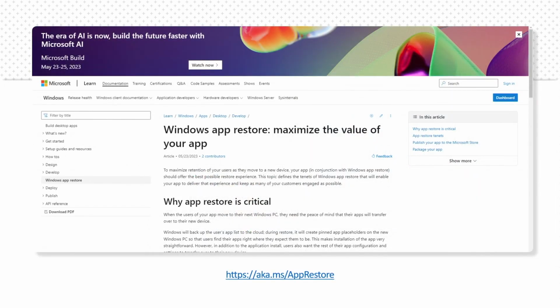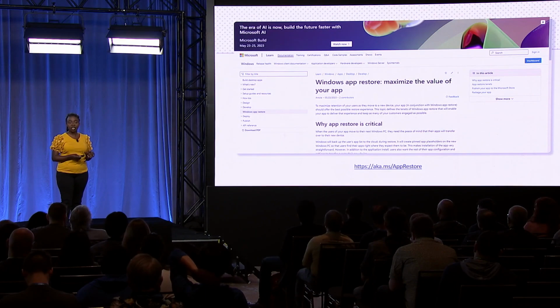There are some things that you can do to provide the best possible experience to your users. The great news is that you do not need to make any changes to your app to take advantage of the app pins and the install experience. However, apps packaged with MSIX will require the fewest clicks to install.